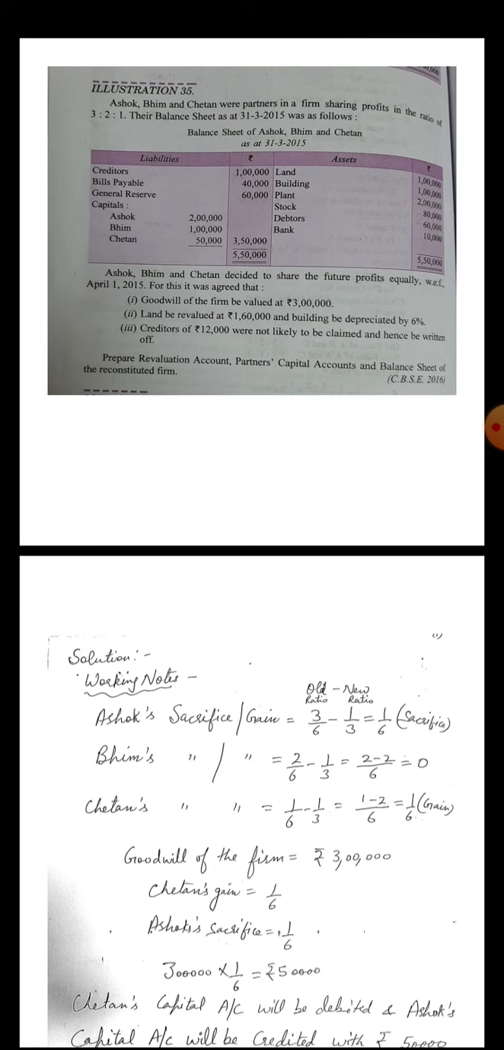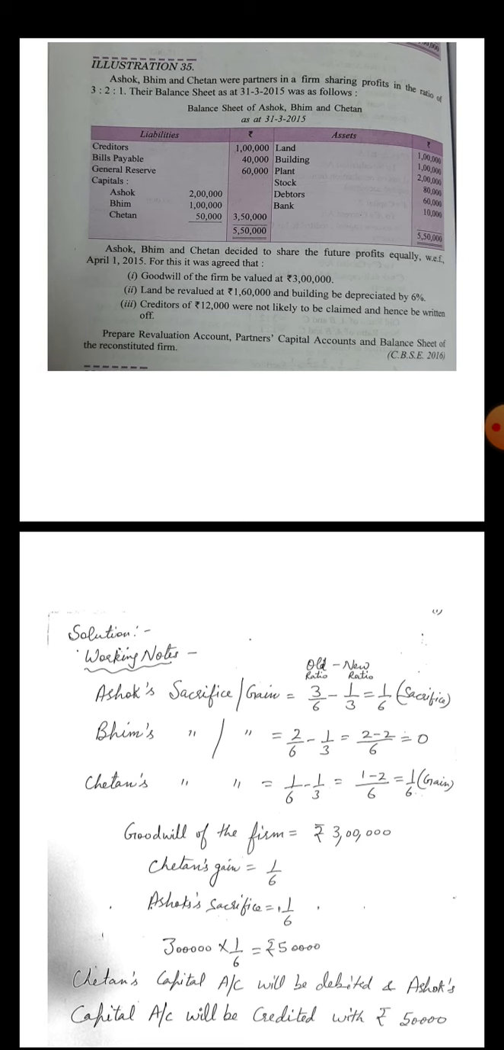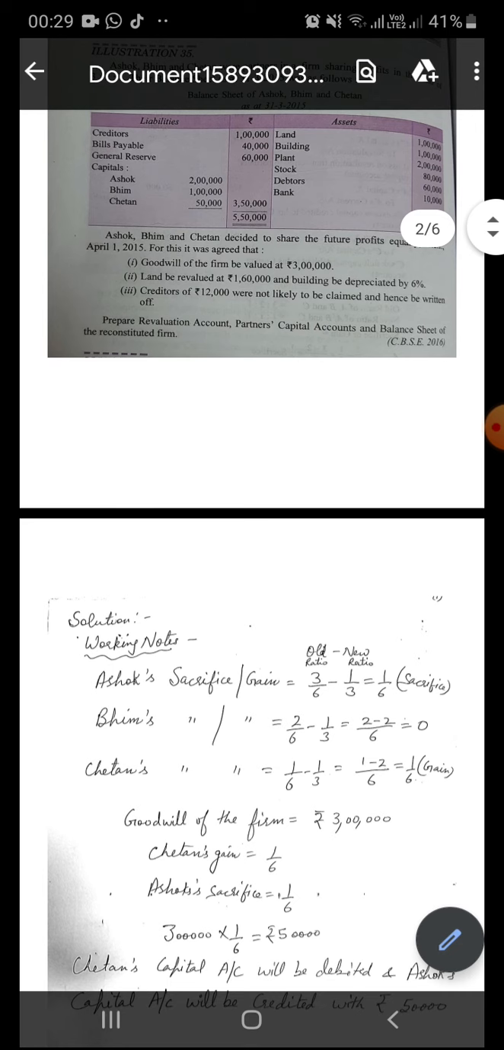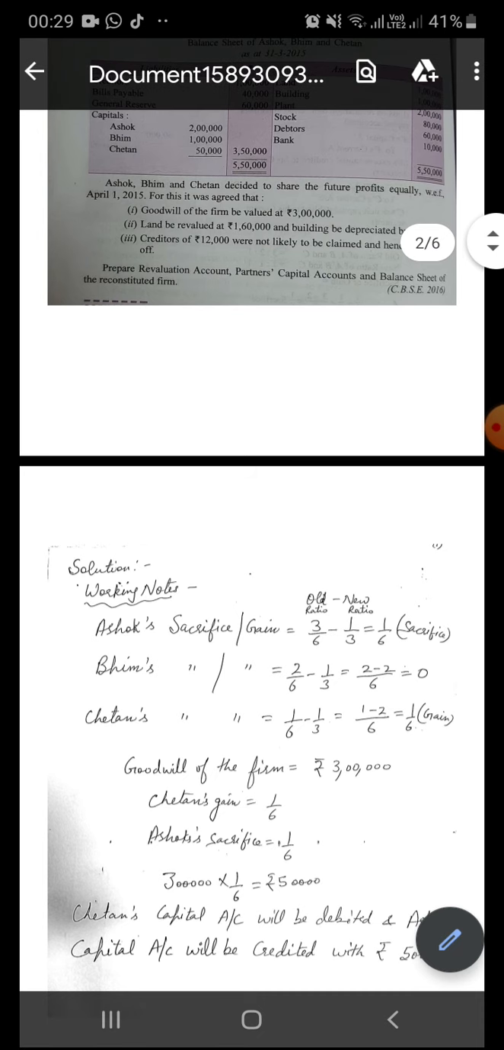After that, the third entry: creditors of 12,000 were not likely to be claimed and hence to be written off. The amount of 12,000 for the creditors was not likely to be claimed, and we don't have to give the amount to the creditors. So this is again a profit. So for these entries, you have to prepare revaluation account, partners' capital account and balance sheet of the new firm.